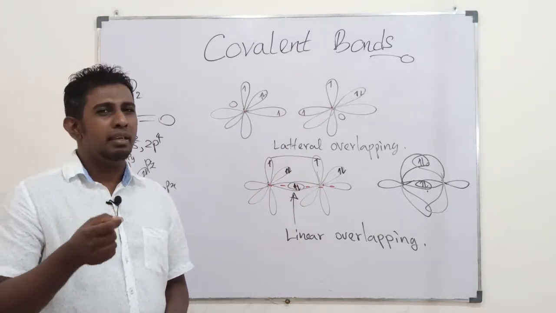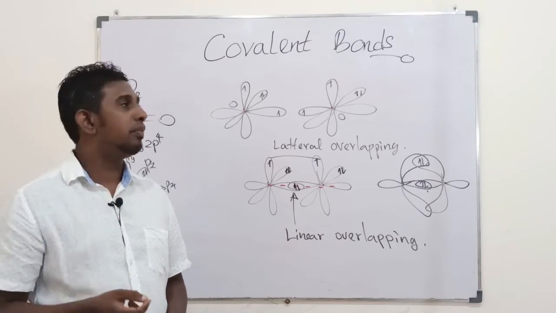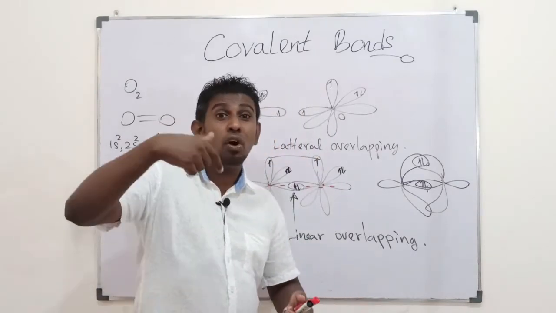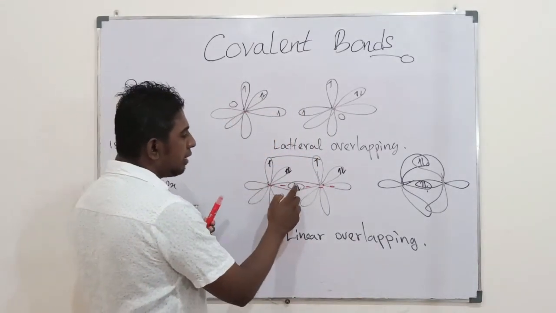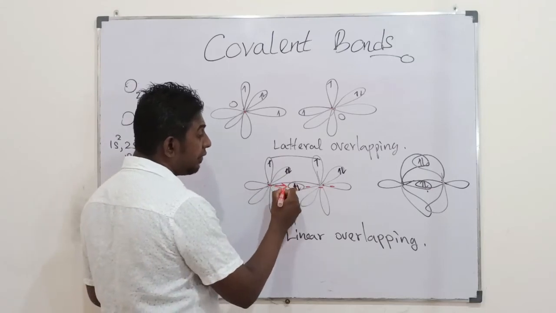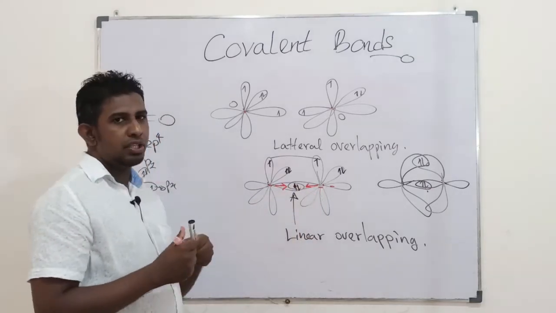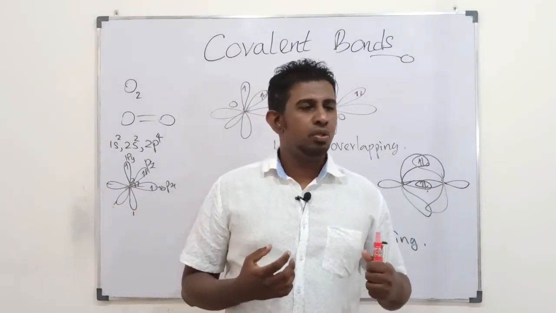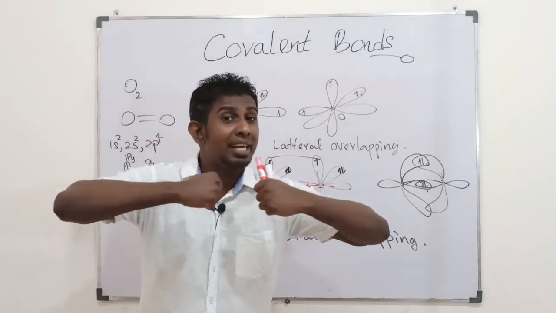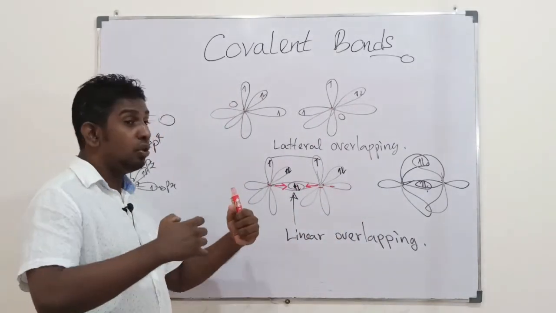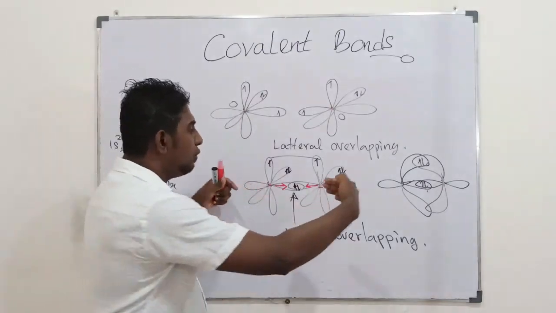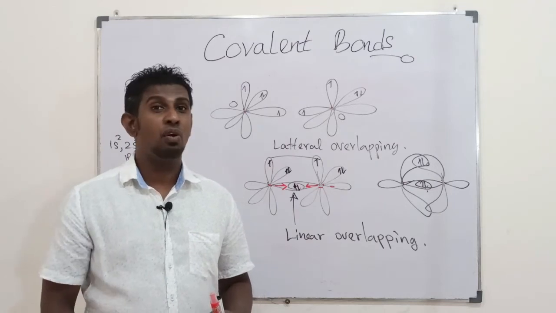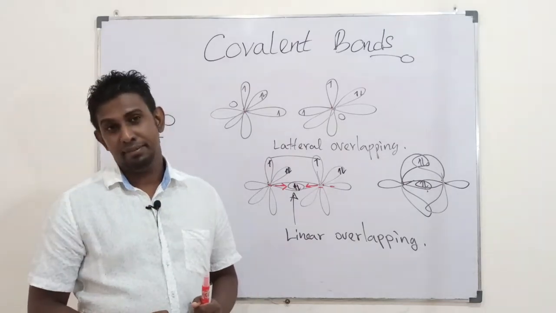Then how would it be? The strength of these two bonds. If it's a linear overlapping, this electron cloud would attract this nucleus as well as this nucleus straightly. They attract the two nuclei straightly towards the electron cloud. So those two nuclei are not attracted towards each other. Therefore, these linear overlappings form strong covalent bonding.